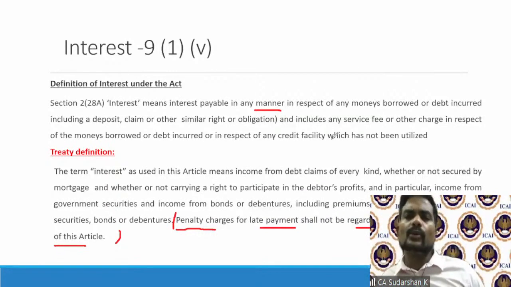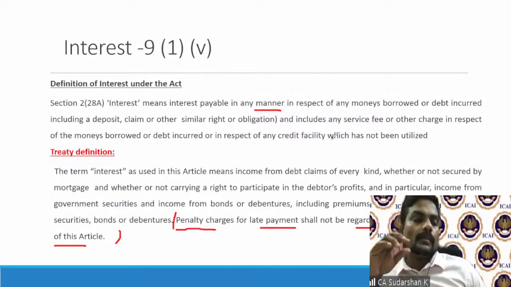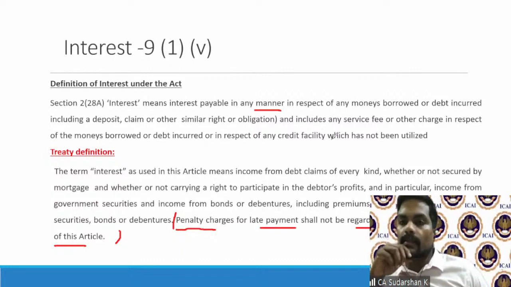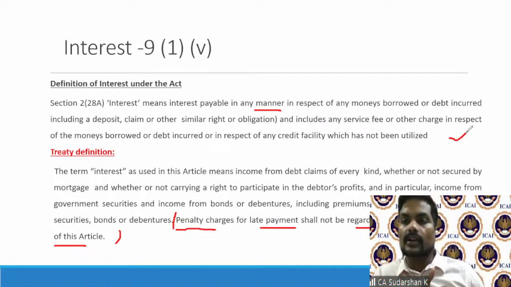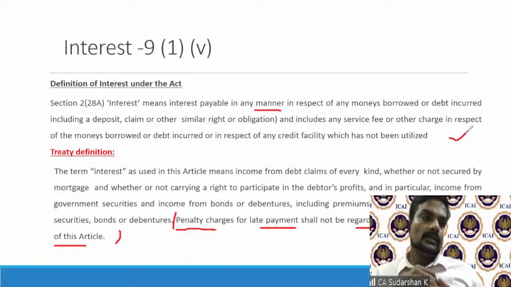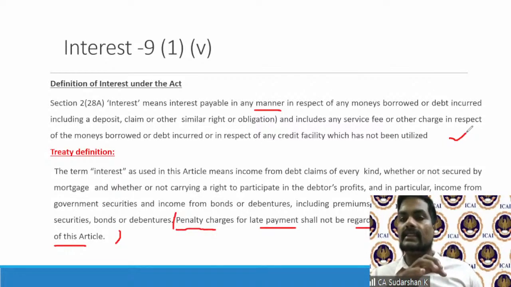We have a few different tribunal judgments, but going purely by literal interpretation, it appears that penal interest will come under 2(28A), because there is a debt incurred and there is interest being payable for a debt incurred. Through operations, debt has been incurred, and therefore the 1% should be leviable as interest.